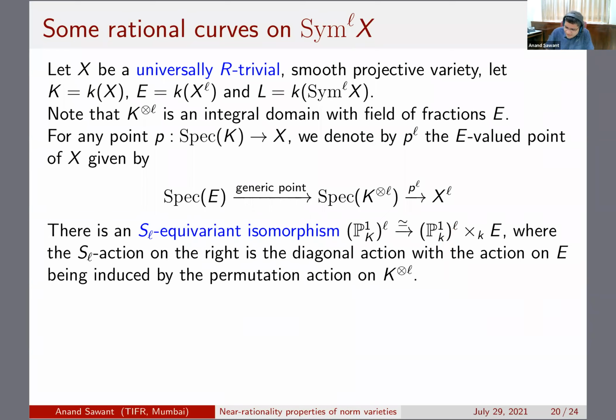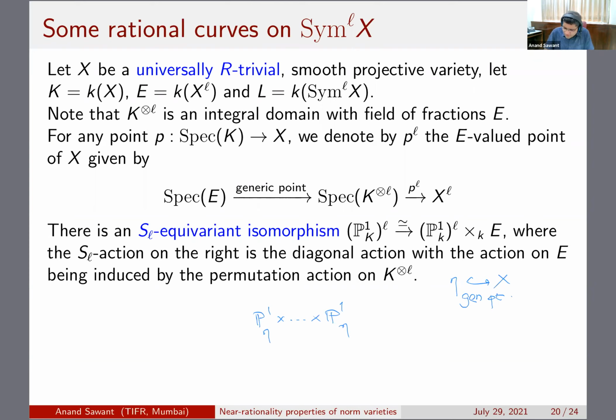Suppose eta is the generic point of X. Then you can look at this P1 over K as P1 over eta, and then you have its product with itself L times, and this product is over little k.